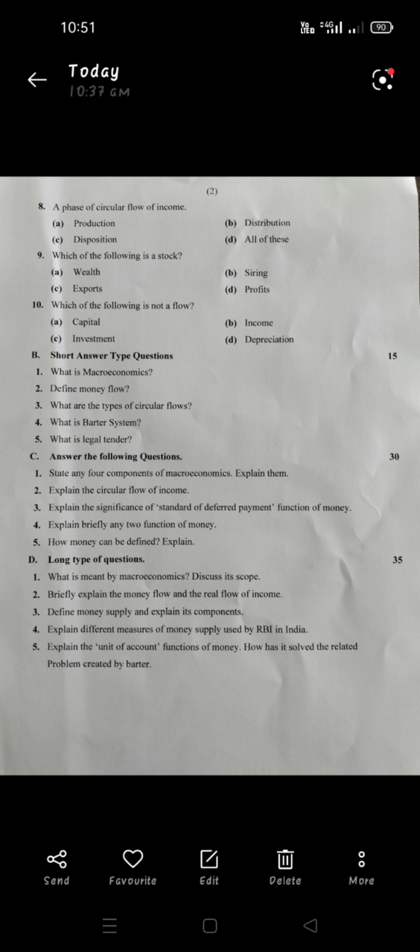Explain the significance of the standard of deferred payment function of money. So in this question you have to write the significance of the standard of deferred payment function of money. यहाँ पैसे के फंक्शन के बारे में आपको लिखना है.